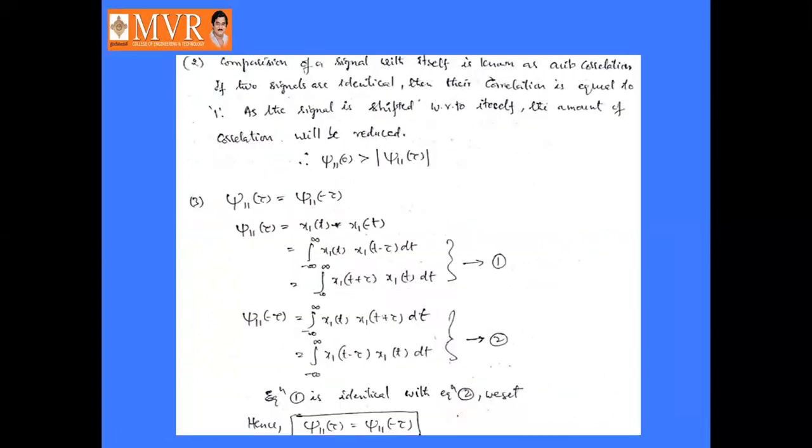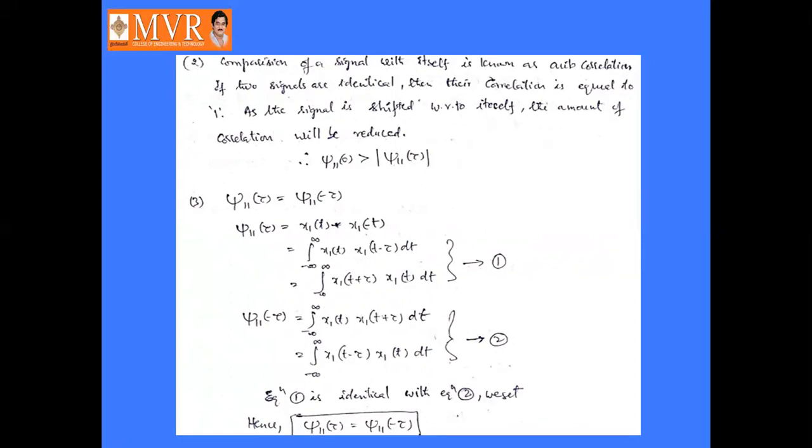And the second property, J11 of 0 is greater than J11 of tau, such that tau is not equal to 0. Comparison of a signal with itself is known as autocorrelation, as we already know. If two signals are identical, then their correlation is equal to 1. As the signal is shifted with respect to itself, the amount of correlation will be reduced. Therefore J11 of 0 is greater than mod J11 of tau.